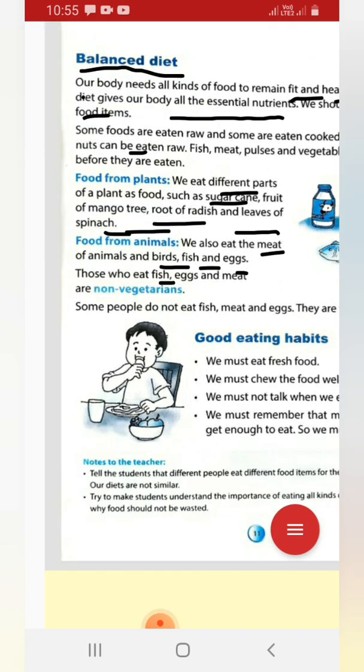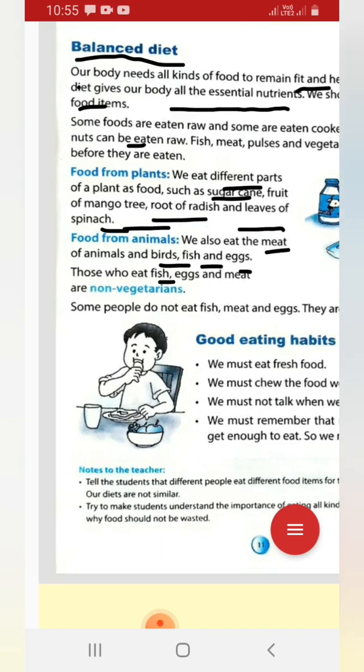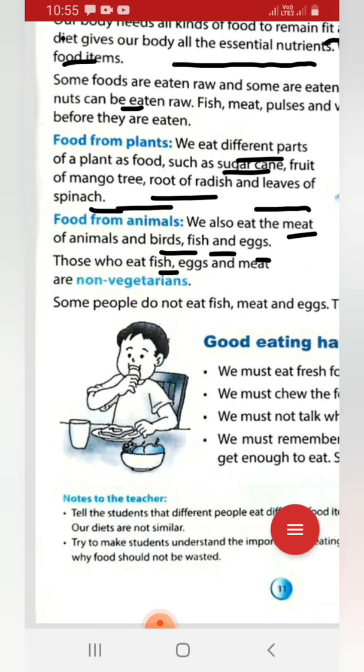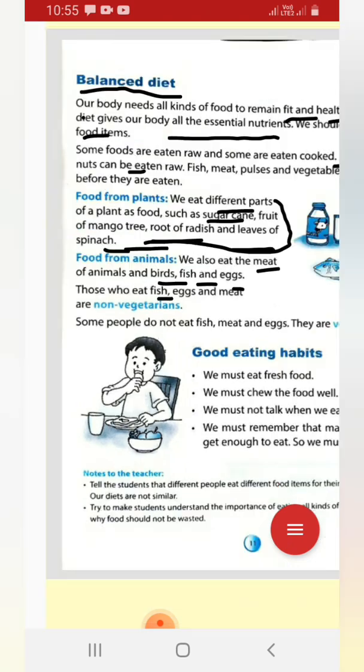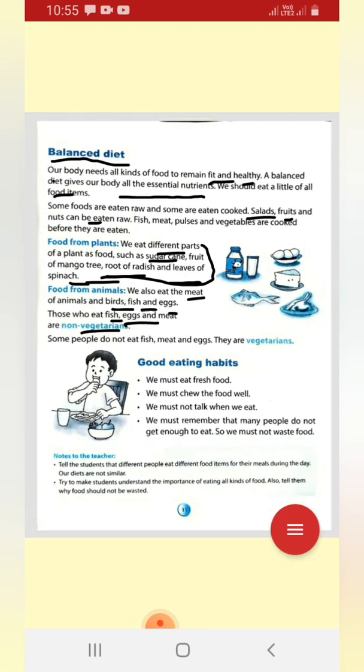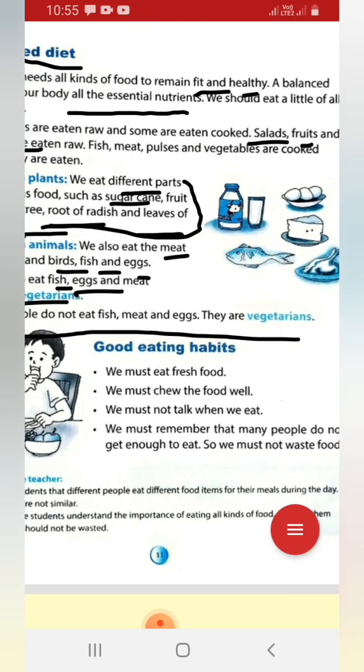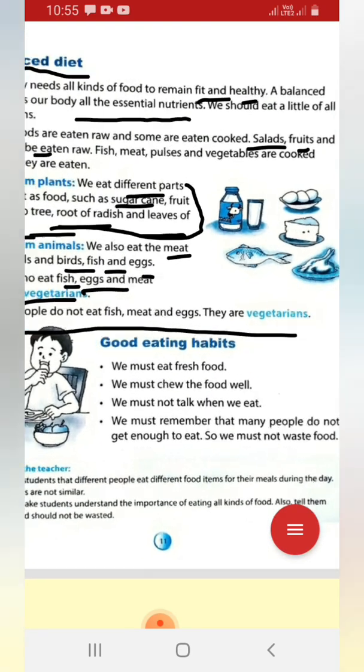Some people eat only vegetables, not fish, eggs, meat. They just eat vegetables, this type of food. So they are called vegetarian. And those who eat fish, eggs, meat, they are called non-vegetarian. Okay, here the definition is given. Some people do not eat fish, meat, and eggs. They are called vegetarians.